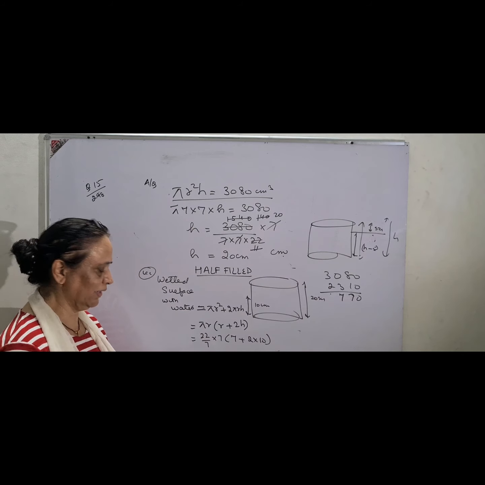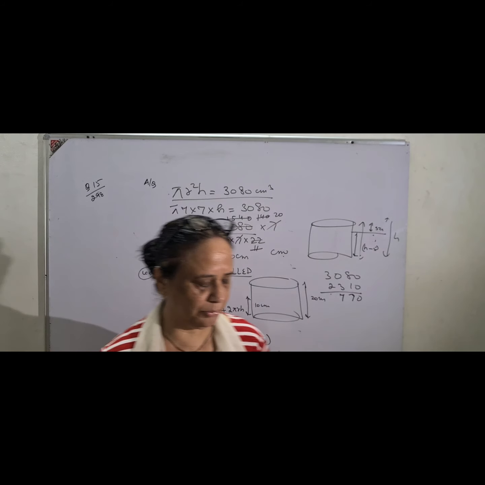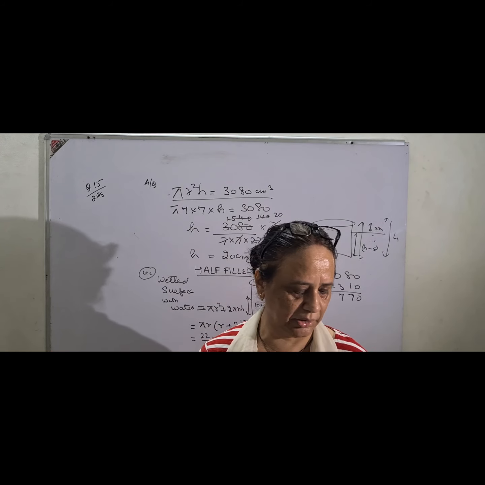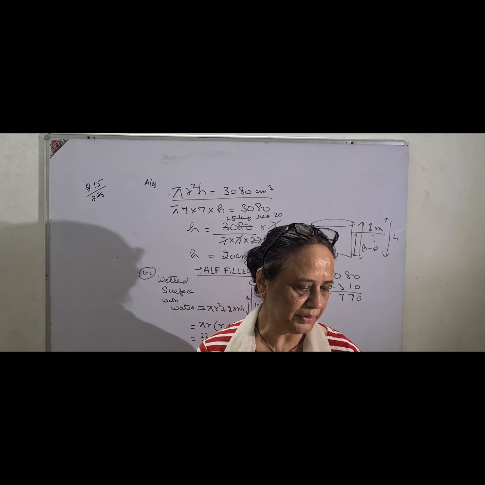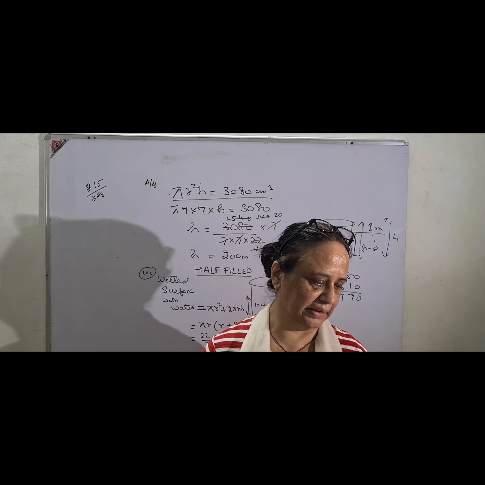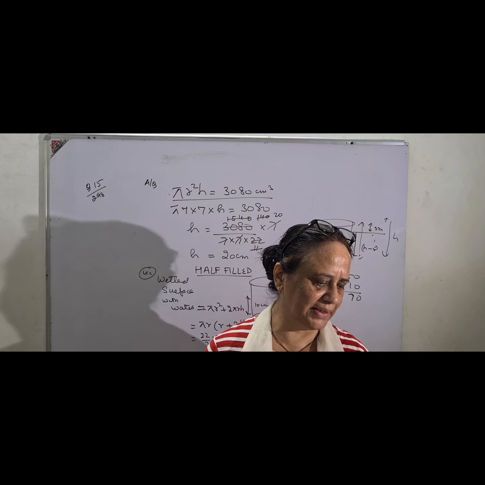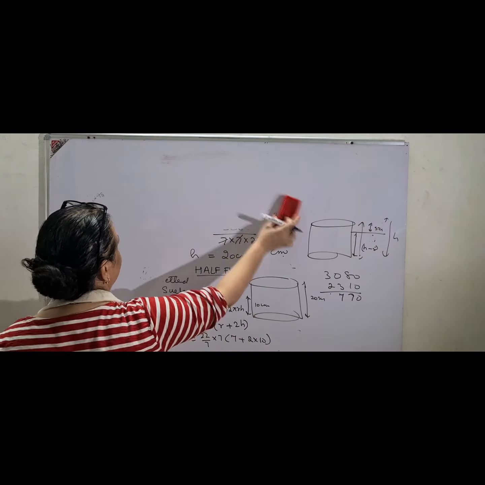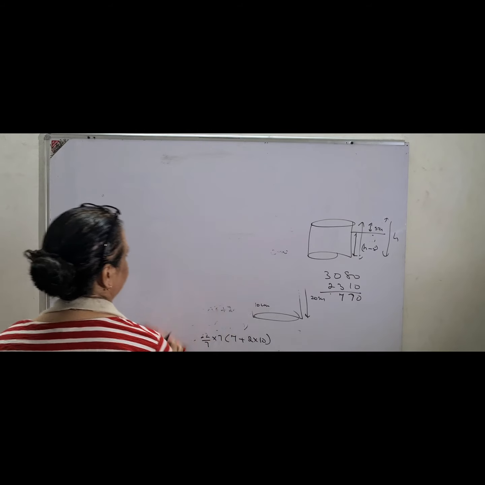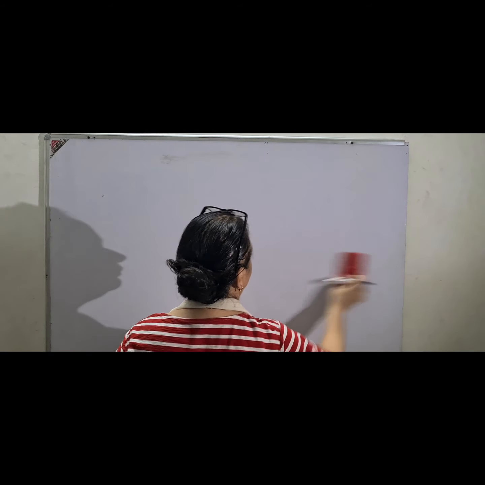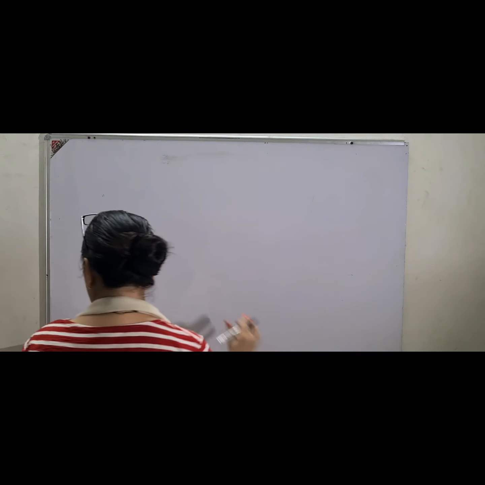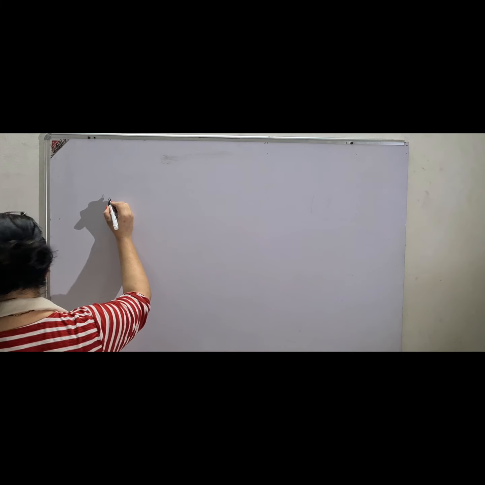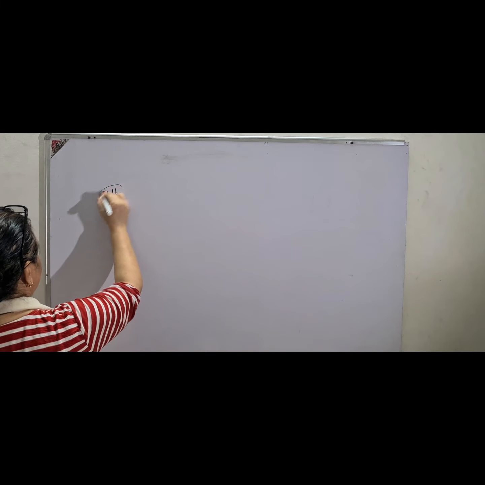So this is one of the very, very important sums that was there in the pre-board. Last 2-3 years, alternately, it is coming. Then question number 16. Find the volume of the largest cylinder formed.